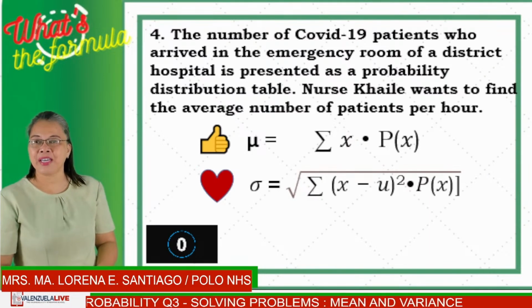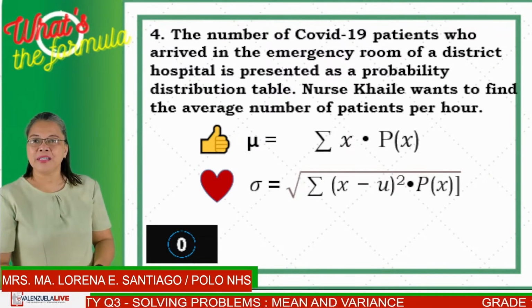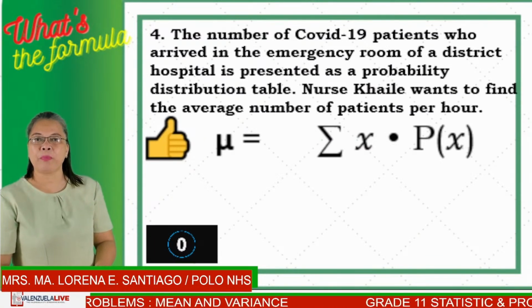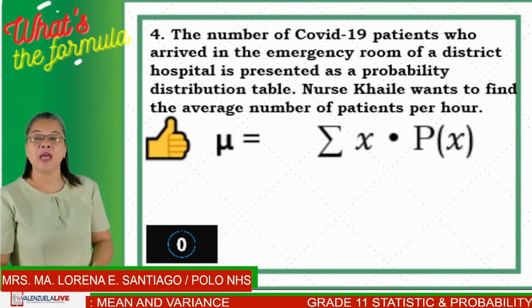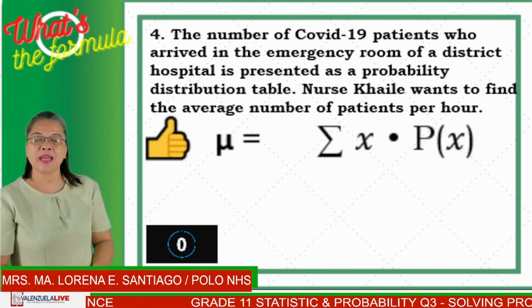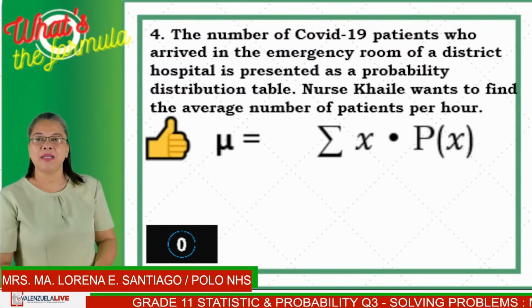So your answer is? Yes, it's a thumbs up because the average number of patients per hour can be found by using mu, or the formula summation of x times p of x. Let's have number 5.